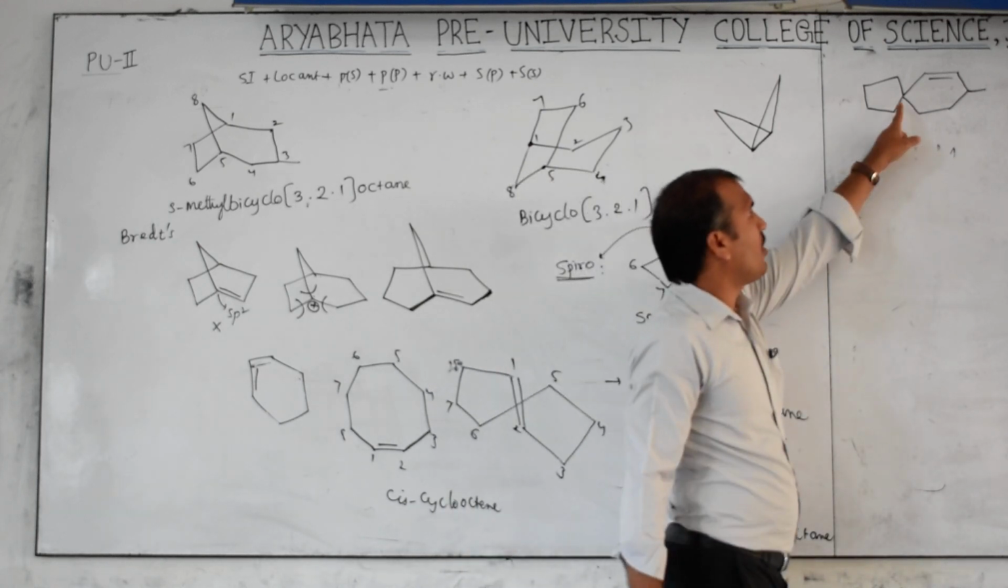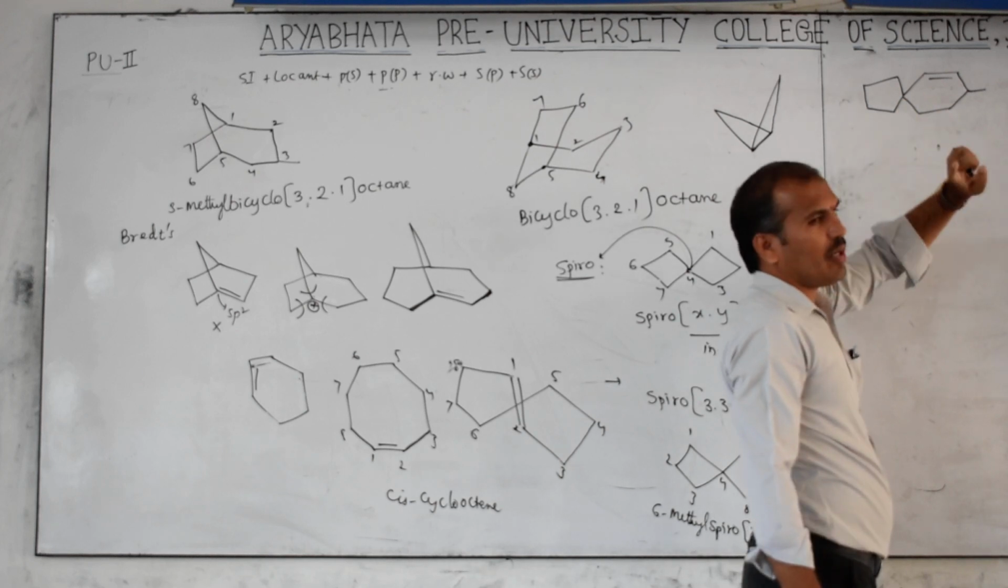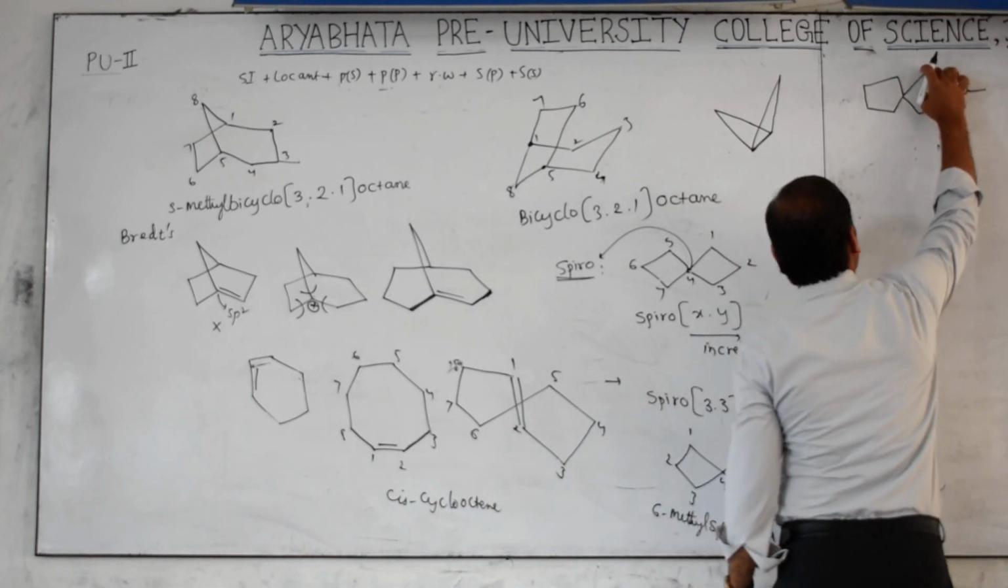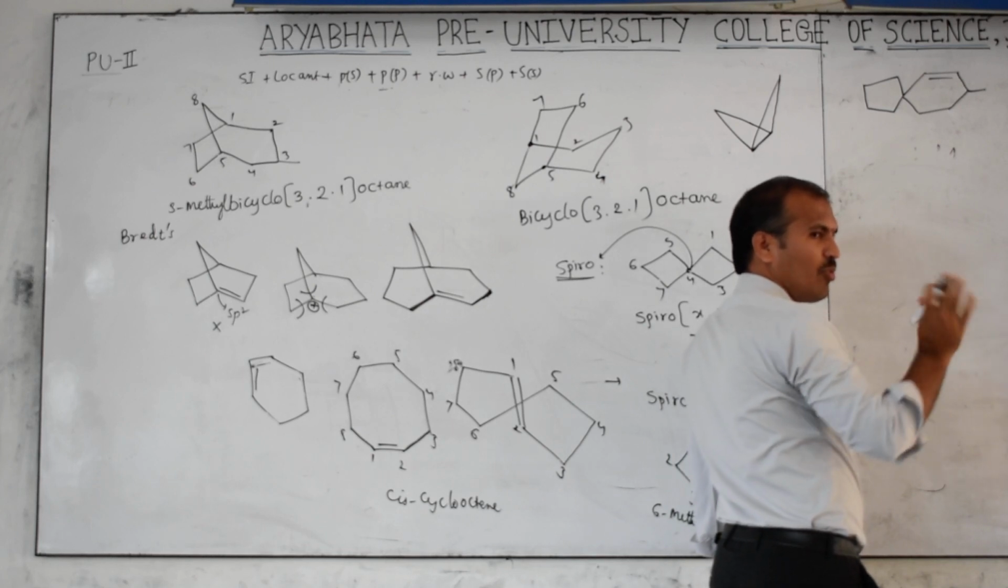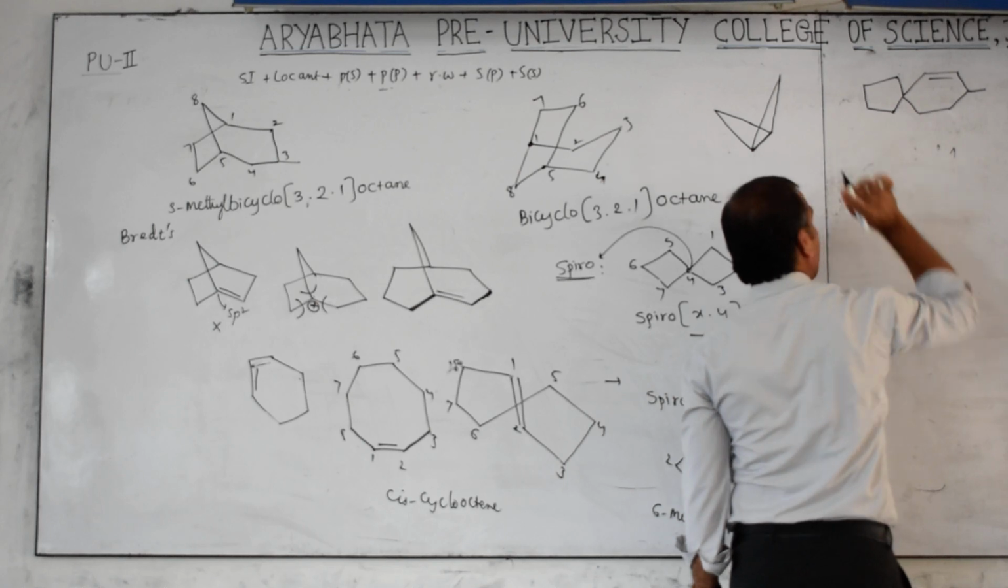Now this is spiro. How many member ring is this? 1, 2, 3, 4, 5 member ring. This is 6 member ring. Then we will not consider the next two spiro atoms because we have to start from the smaller ring. These two are next to the spiro atom.